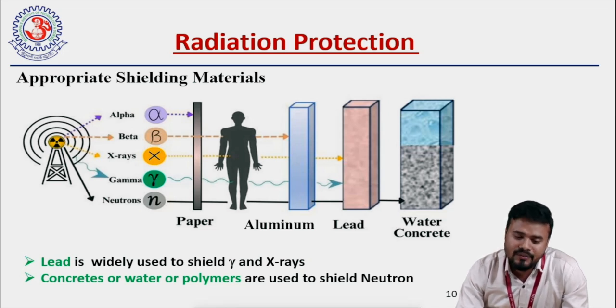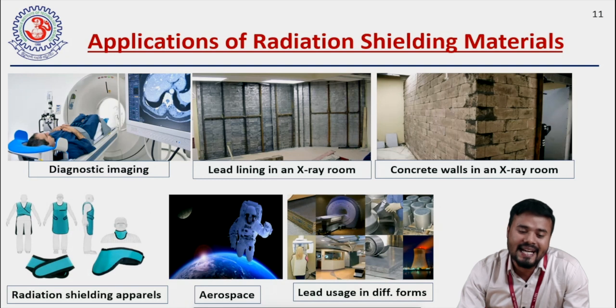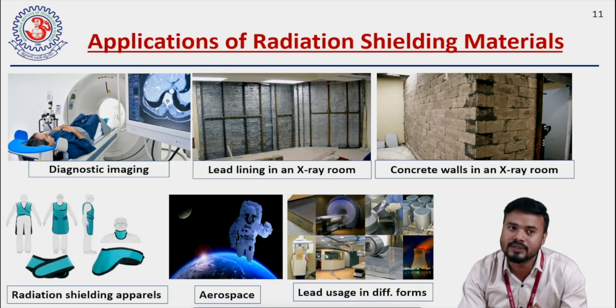So in conclusion, we can say that lead is widely used to shield X-rays and gamma rays, and concrete and water are used to shield neutrons, right? Here we can see real-time applications of radiation shielding materials. In the first image, in diagnostic imaging, the patient is wearing an apron made of lead. This is a lead lining in an X-ray room. For making an X-ray room, they use lead lining in the walls so that it does not allow the radiation to go outside, so that the people outside are safe.